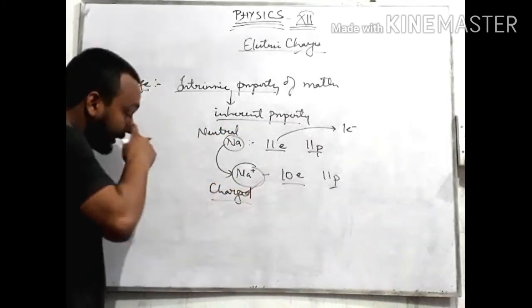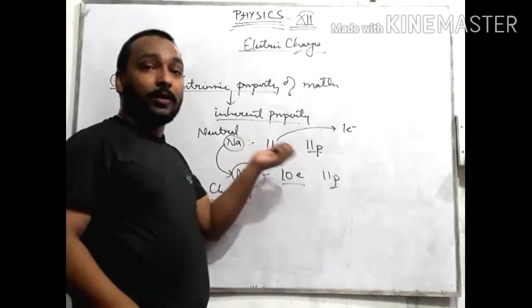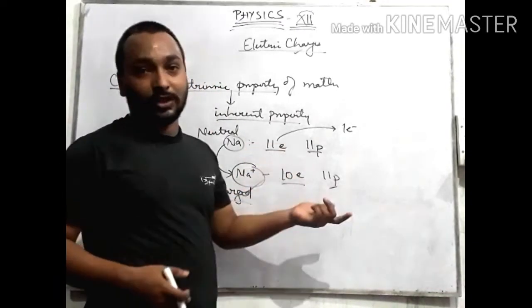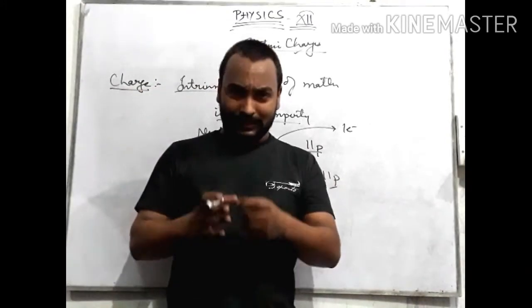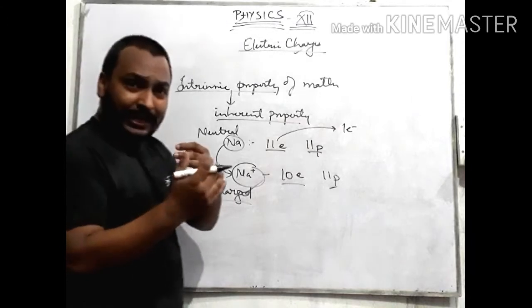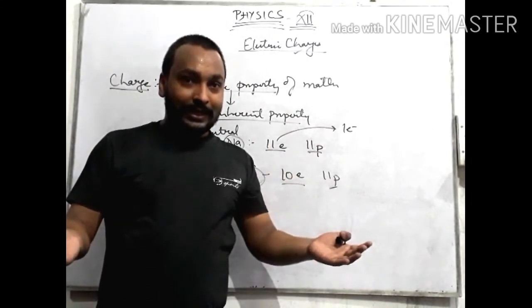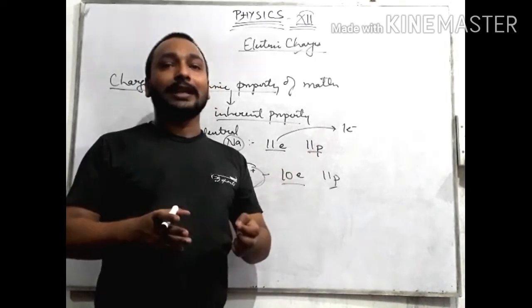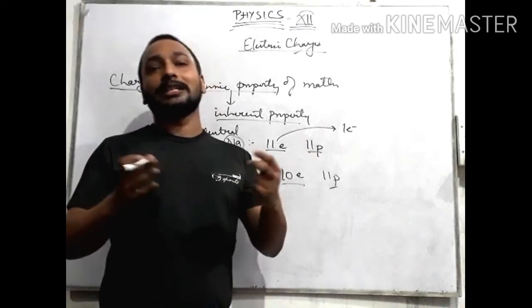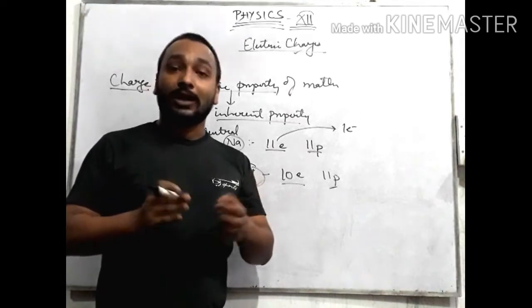A charged body will have either fewer electrons or more electrons. Now the question is which body will gain electrons and which will lose them, and why? This is the concept of ionization energy, ionization potential, electron gain enthalpy, and even work function.